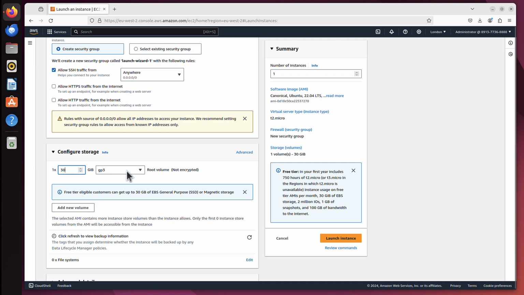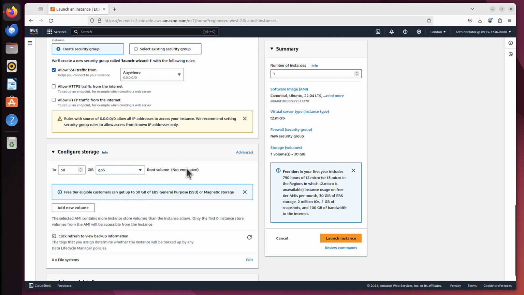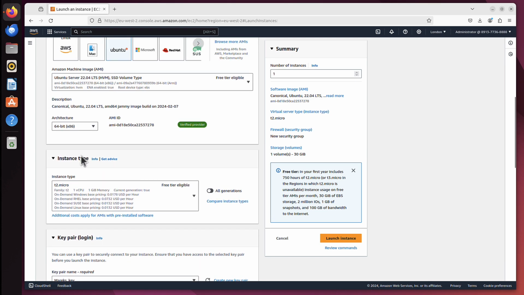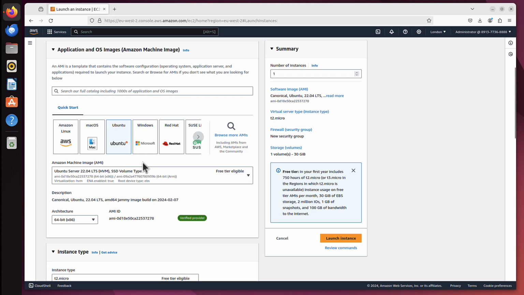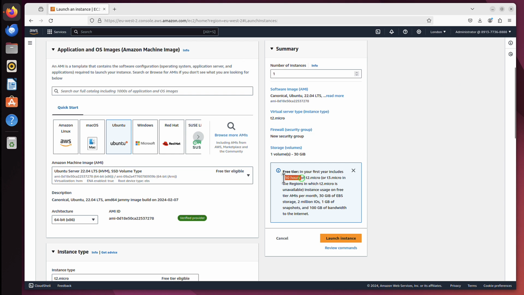But I want to summarize it. If you've got up to 30 gig of GP2 or GP3 root volume chosen, and you have an instance type that is free tier eligible, and an operating system that is also free tier eligible, then this server can run for 750 hours every month free of charge. And the next month and the following month, the amount of hours will reset, and you will have new 750 hours for that new month.